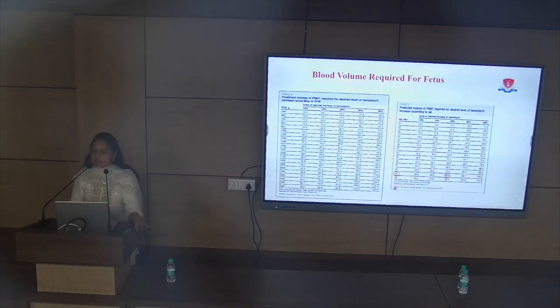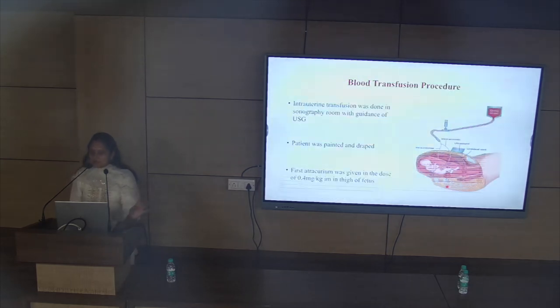So my fetus was 33 to 34 weeks gestation age. So I will give blood between 83 to 92 ml volume. So we can use ready-made tables also, but it is better to put it in the formula. So this was just the preparation before transfusing the blood. Now how we transfuse the blood to the fetus.